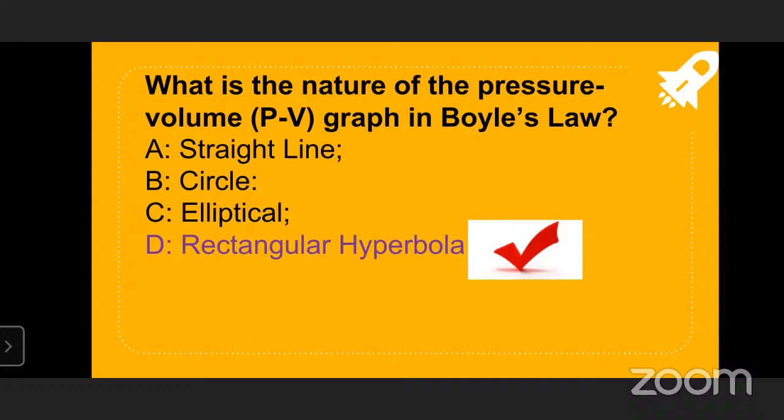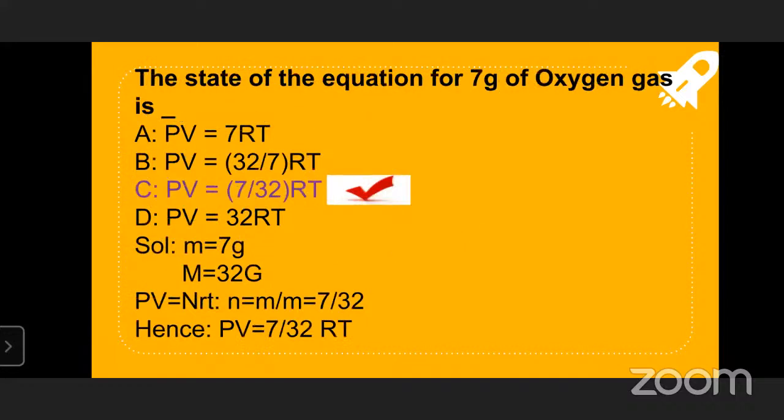Okay, children. Next slide: the equation of state for 7 grams of oxygen gas is asked. We know the ideal gas equation is PV equals nRT. The options are PV equals 7RT, PV equals 32 by 7 RT, 7 by 32 RT, and 32 RT. For the solution, 7 grams of oxygen is a mass, that is small m, so how much will n be?